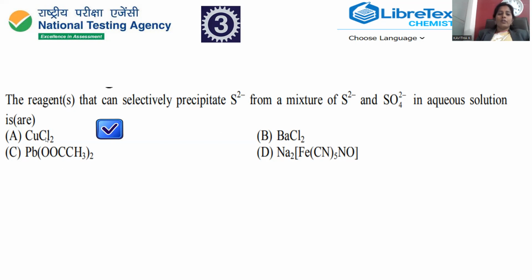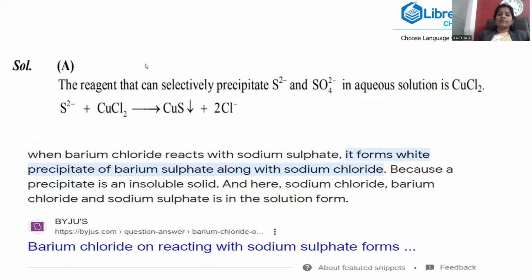Among all, copper chloride, barium chloride, lead acetate, sodium hexacyanonitrosyl ferrate 3. So these many reagents are provided. Among all, which is exactly suitable for the identification of sulfide from the mixture of sulfide and sulfate? The correct answer is copper chloride. Copper chloride is the suitable reagent used to identify the sulfide ion from the mixture of sulfide and sulfate. How can you get this? Let's go with the detailed explanation.